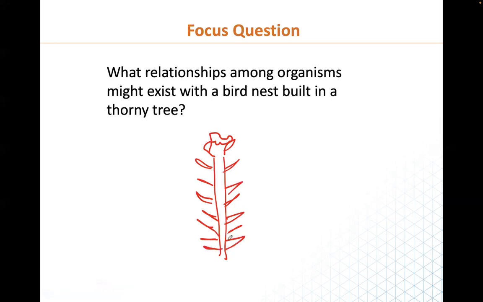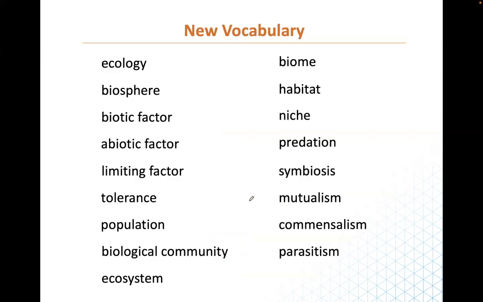So automatically, it's going to be difficult for organisms like snakes and the likes to climb on the thorny tree to go and attack the bird. So the bird is getting some protection from the tree. And as you all said, the tree might be getting some nutrient from the bird too. When the birds poop, the tree gets the nutrient. But the most important thing is the bird having protection from the thorns of the tree.